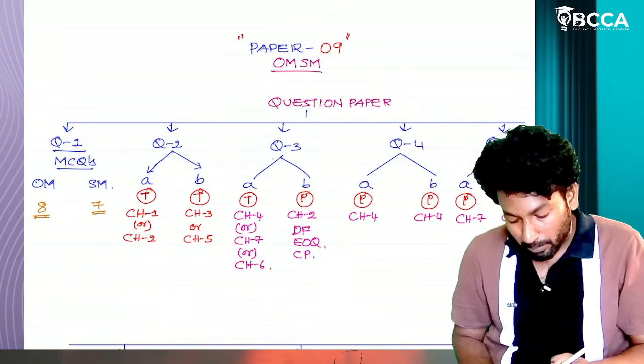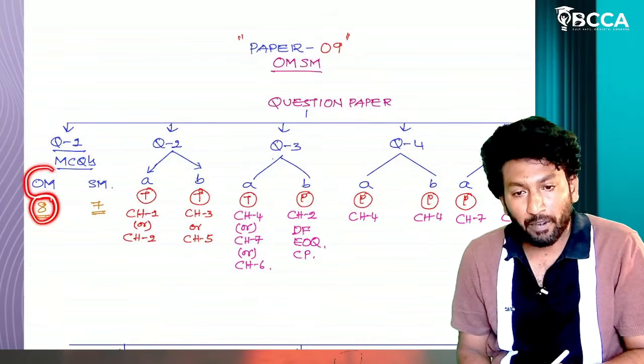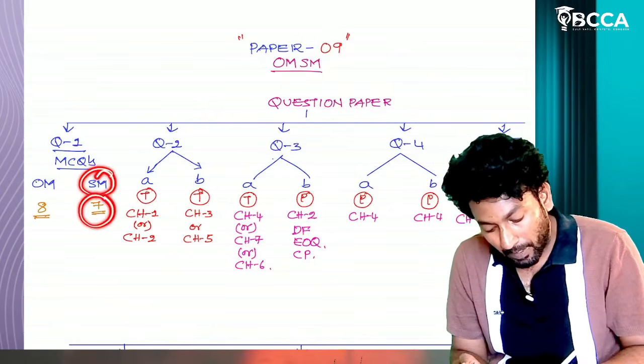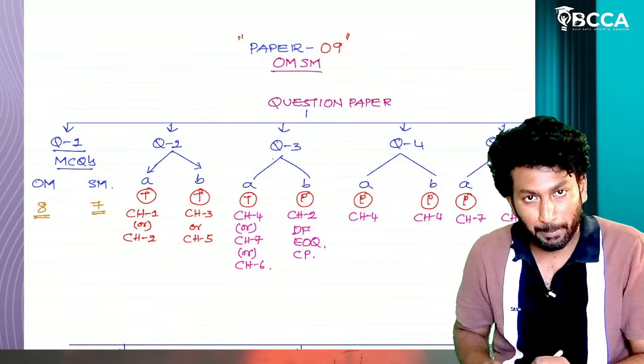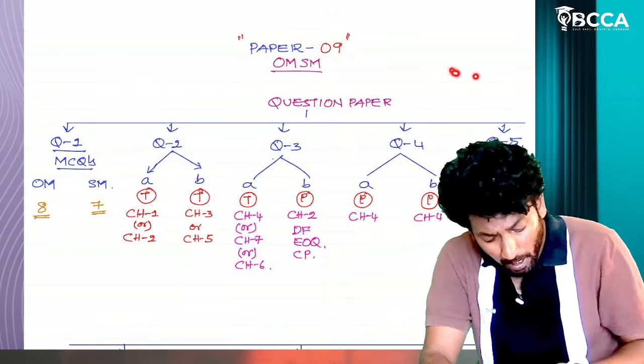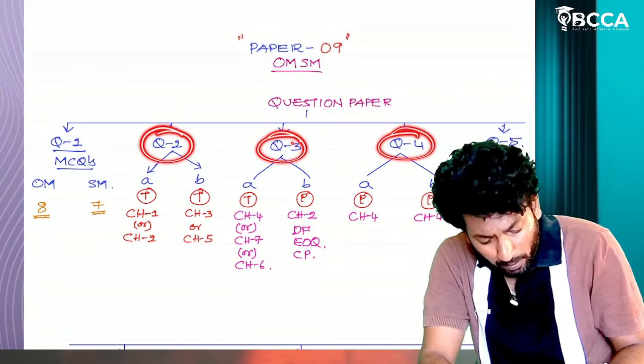See, now question number 1, MCQs. Out of 15 MCQs, at least 8 MCQs will be from the OM part. Sometimes 9 MCQs are also asked, and from the SM part there will be 7 MCQs. Okay, so this is the MCQ pattern. Coming to question number 2, 3, 4, 5.